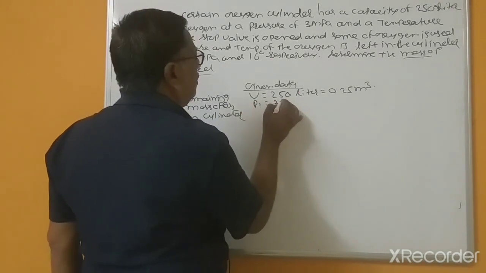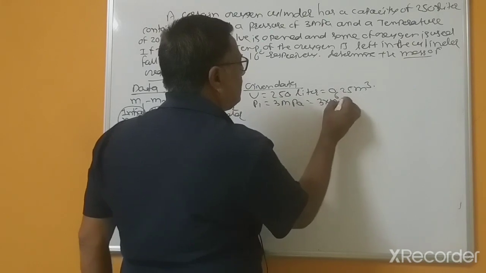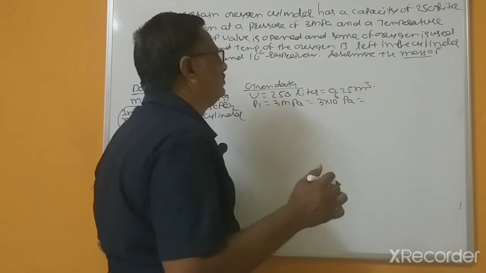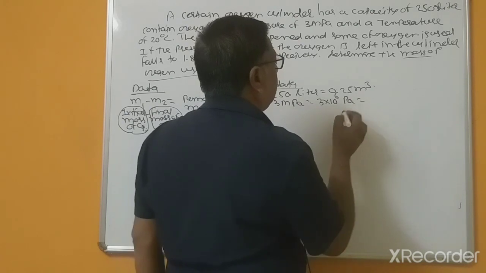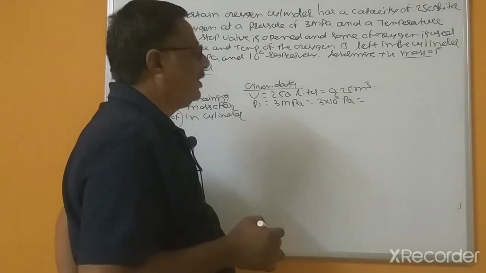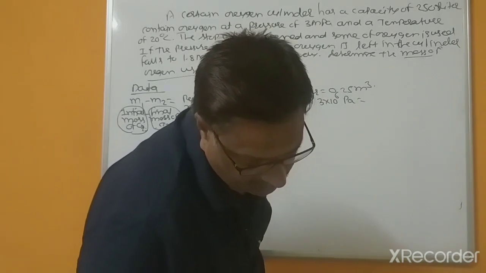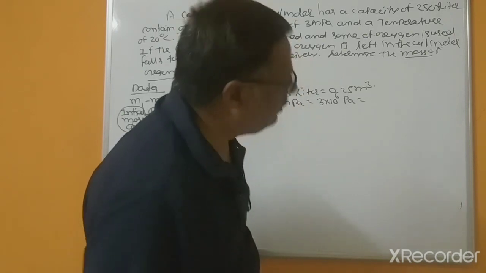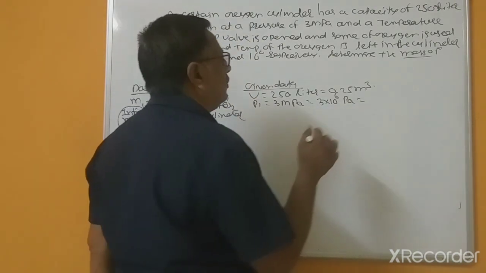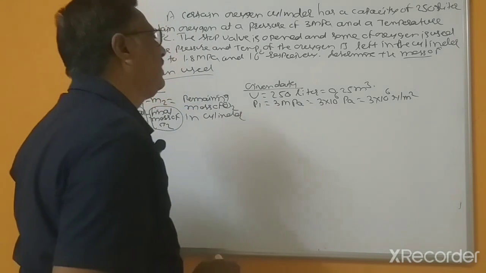P1 equals 3 megapascals, which we can write as 3 into 10 to the power 6 Pascal, and 1 Pascal is Newton per meter square, right?